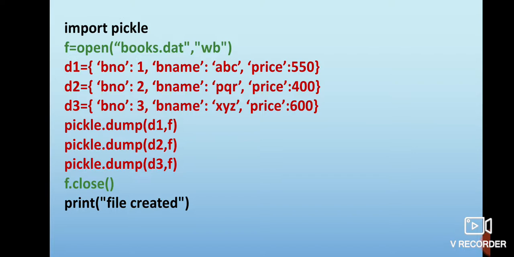See children, when you run this program, what will happen? You will come to the output screen, but nothing will happen there. The output screen will be blank. Why? Because your interaction is with books.dat, not with the standard output file, that is the output screen. So your interaction is with books.dat, therefore the output of this program is directly going to books.dat. It is not coming on the output screen. So your output screen will be blank. It might seem to you that nothing happened when I ran this program and that there is some problem with my program.